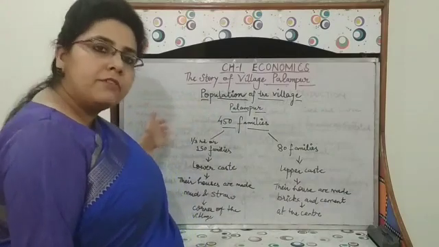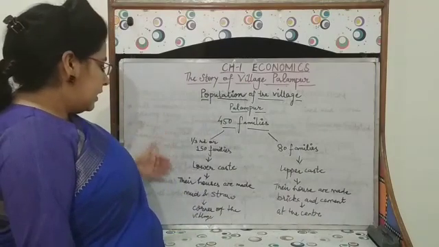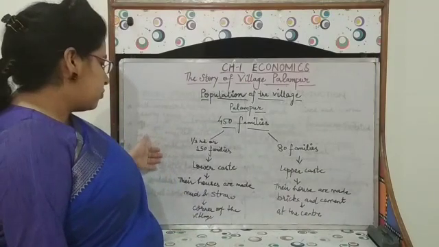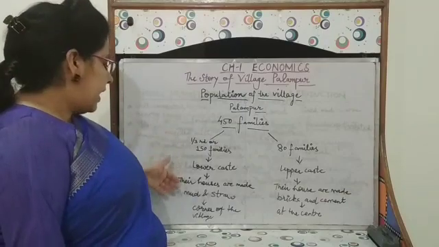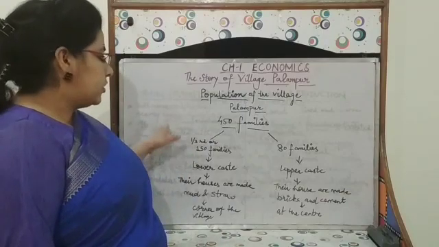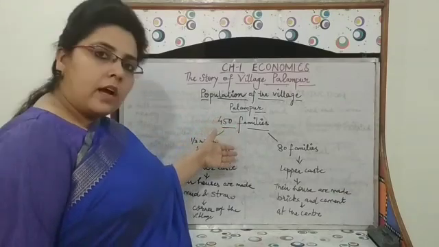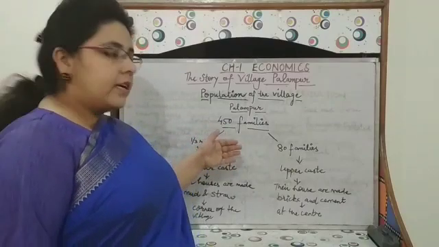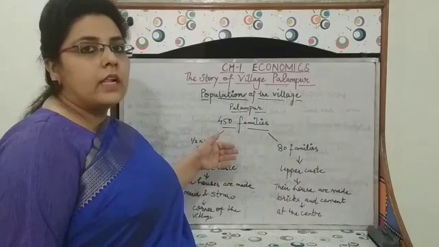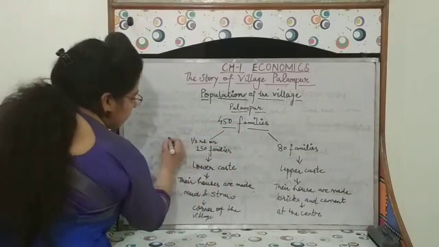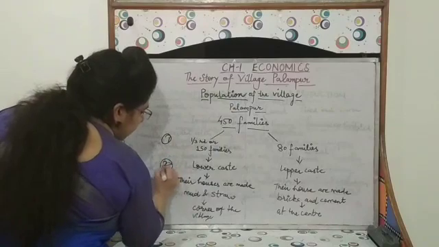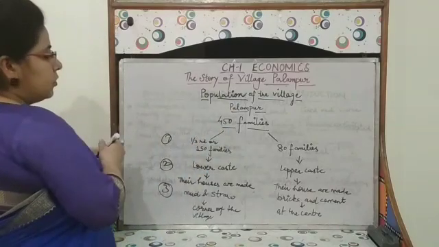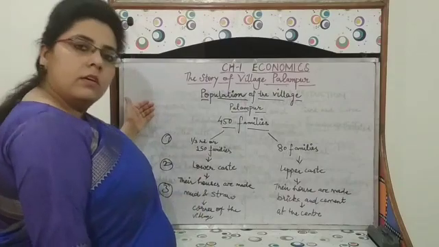As I told you, 150 families are the lower caste families. Their houses are made of mud and straw, means they are living in kacha houses and they are living in the corner of the village. Likewise, 80 families are upper caste families. Their houses are made of bricks and cement, means they are living in pakka houses and they are living at the center of the village, means they are availing all the facilities. So these 3 points regarding two types of families need to be remembered. I hope you have understood this. So this all is the beginning part of the chapter.